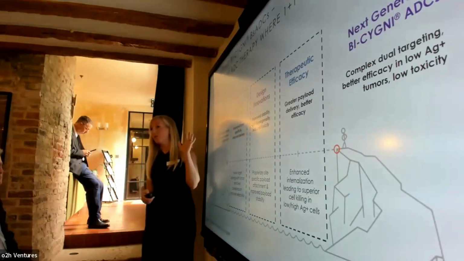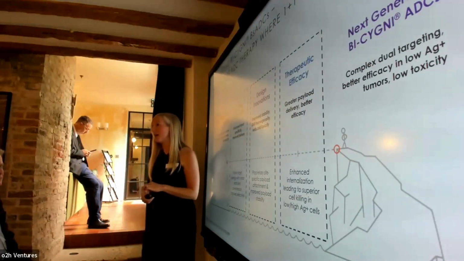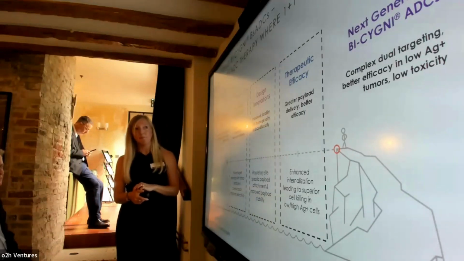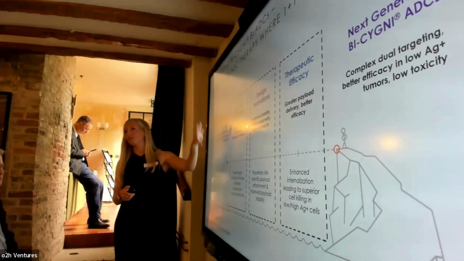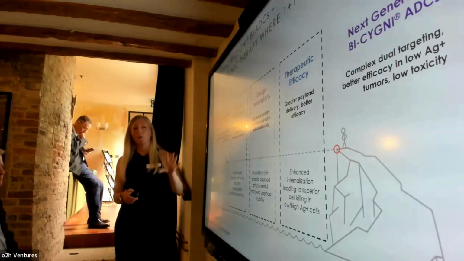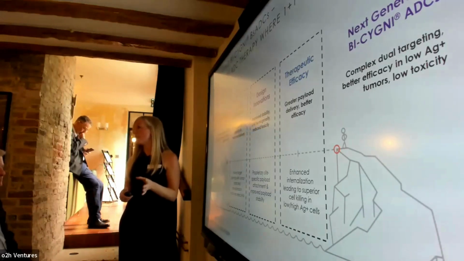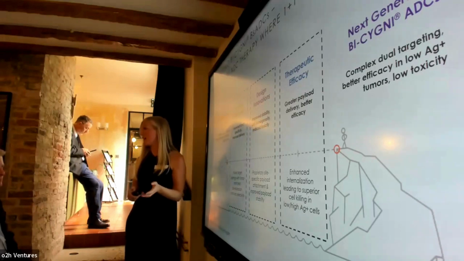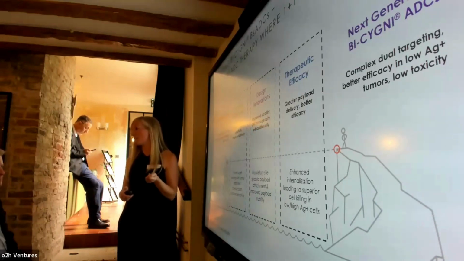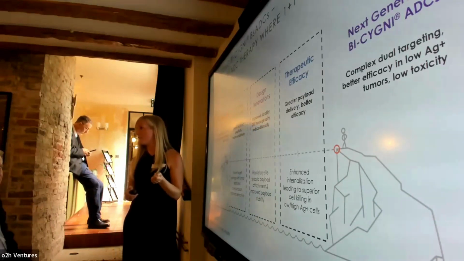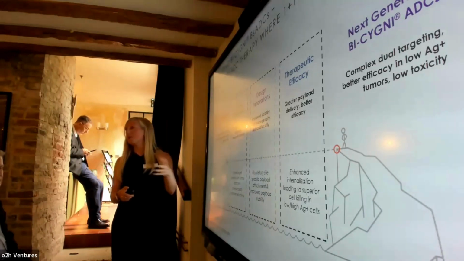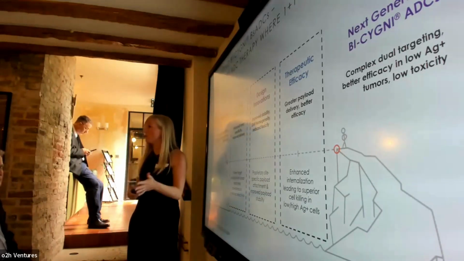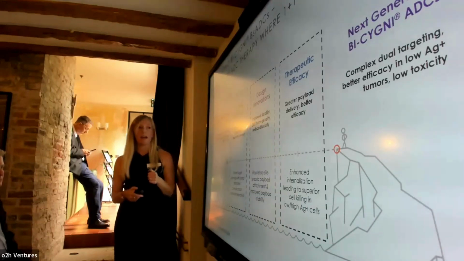So at BivicTriX, we focus on developing next generation bispecific ADCs. We moved away from the sort of simplistic targeting. We identified proprietary combinations of tumour antigens that have a tumour-specific co-expression pattern that you don't find on healthy tissues. Through this, we can unmask the tumour cells, and we can pinpoint the delivery of our payloads.